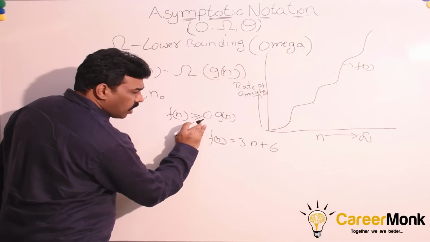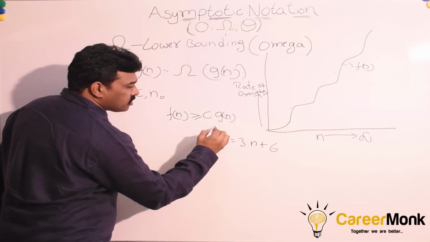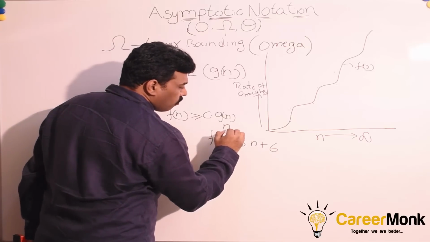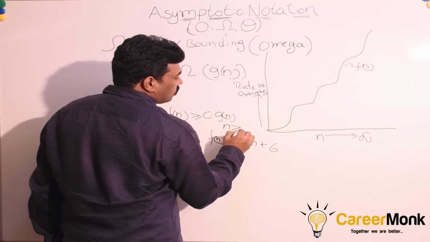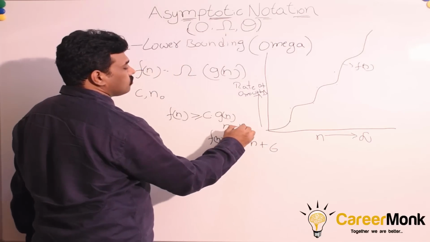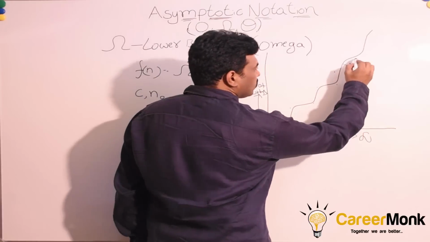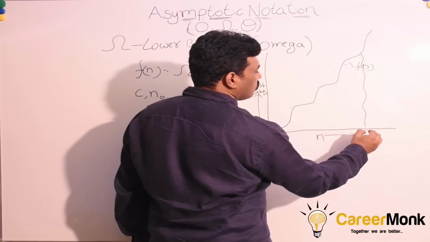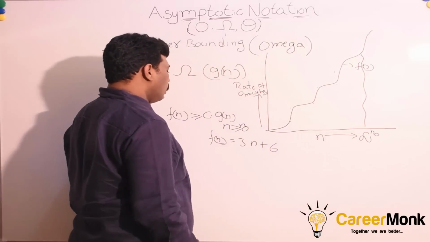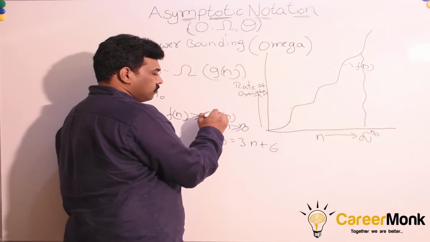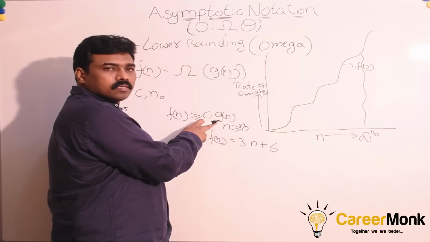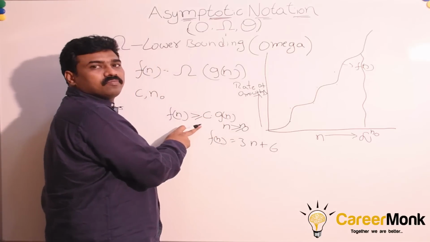We have to find some constant c which satisfies this expression for all n greater than n0. After some threshold, which we call n0, we need to find another function g of n such that this condition is satisfied.